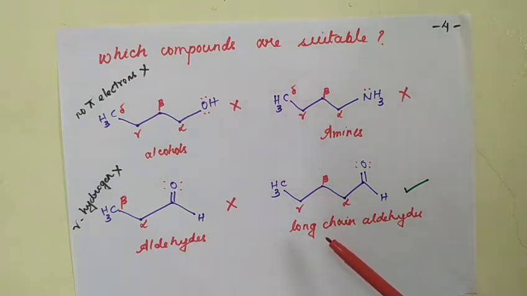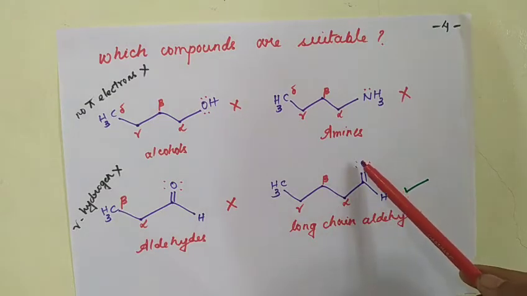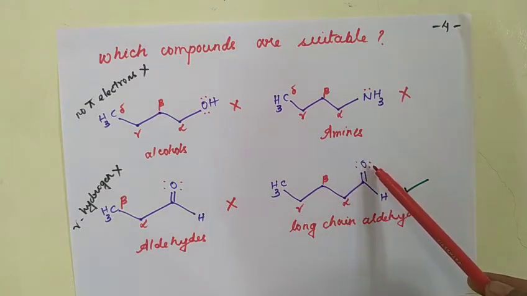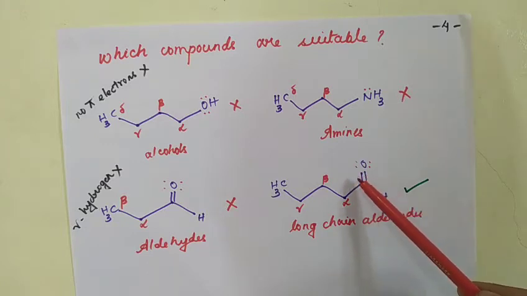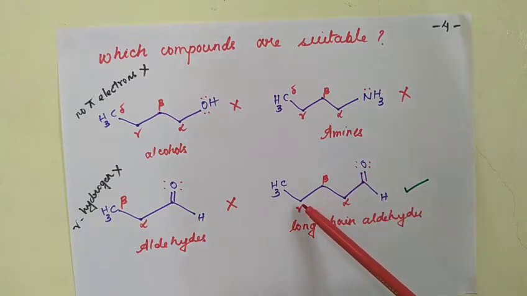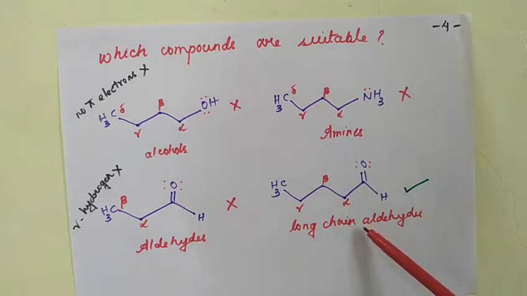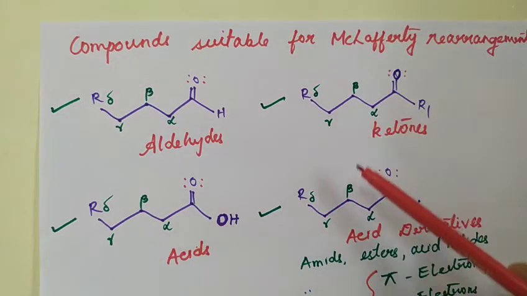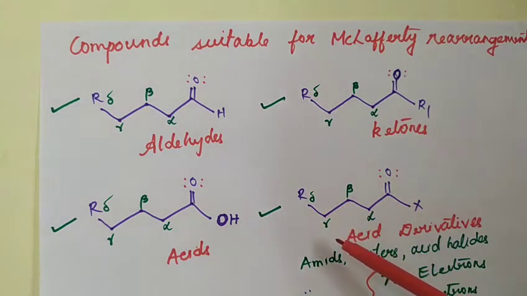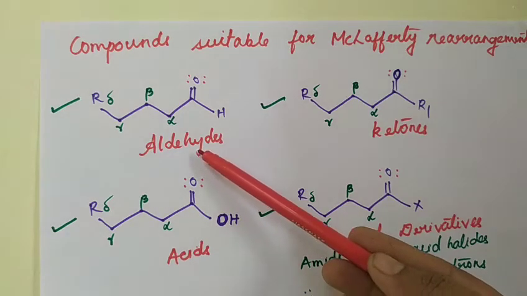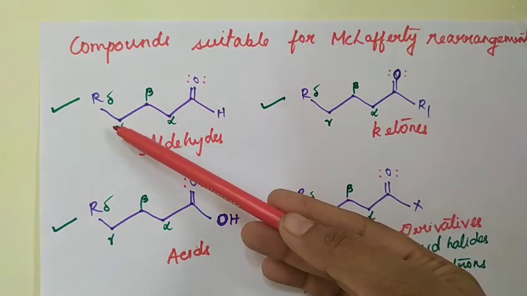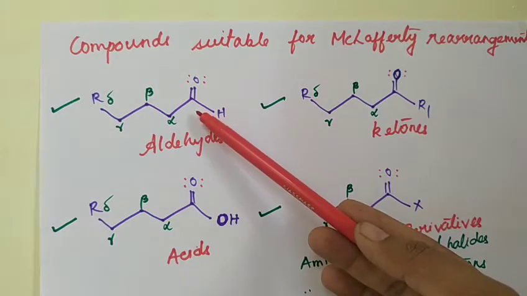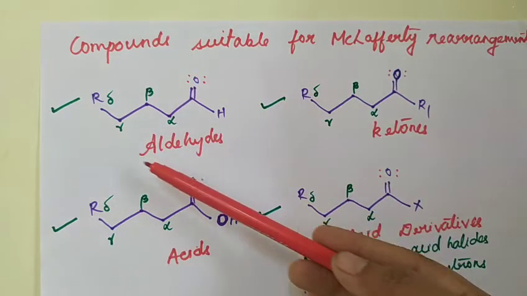Then the fourth example is long chain aldehydes, and this gives all the requirements. You can see here the lone pair of electrons, that is n electrons, are present, and the pi electron is also present, gamma hydrogen is also present. So the long chain aldehydes will undergo McLafferty rearrangement. I have listed a few examples of the molecules which undergo McLafferty rearrangement. Long chain aldehydes with a minimum of 4 carbon atoms will undergo McLafferty rearrangement. So it satisfies all the required conditions.